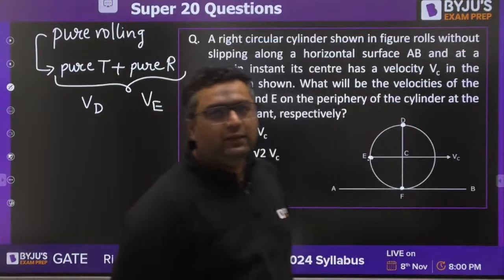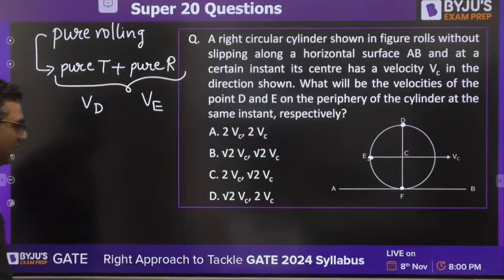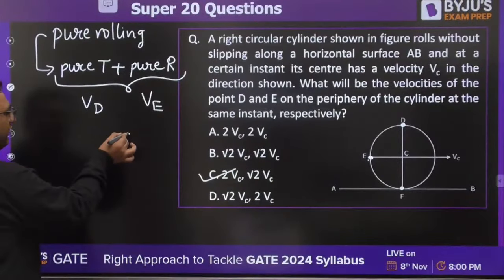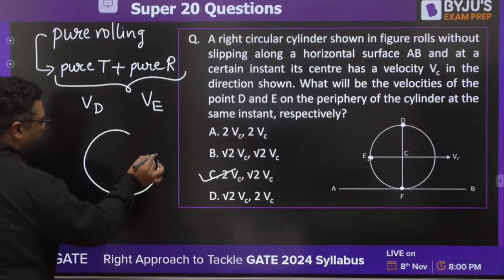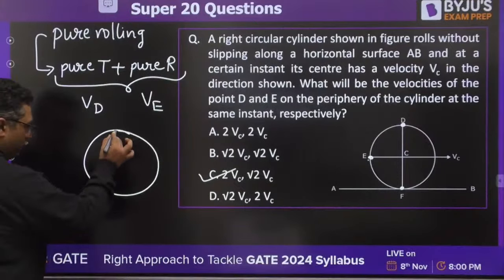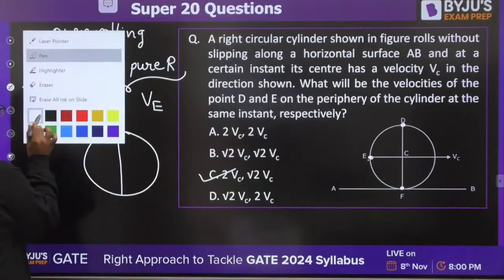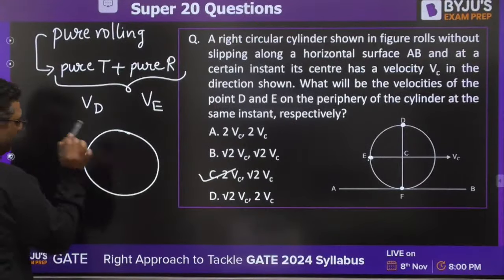Very good, Money. So guys, no doubt that the answer for this is going to be C. You know that whenever we are talking about the pure rolling motion, we have two motions. One is pure translation, other is pure rotation.